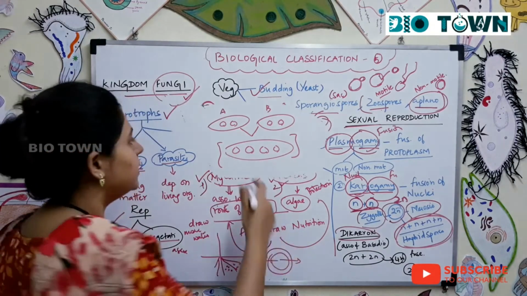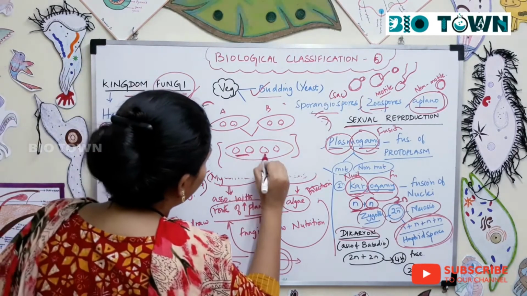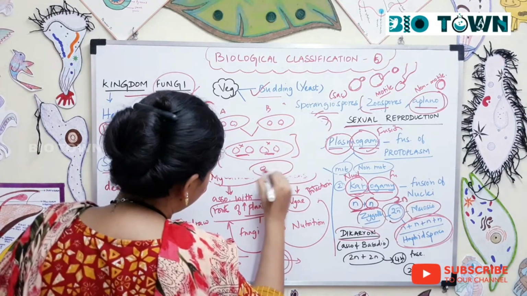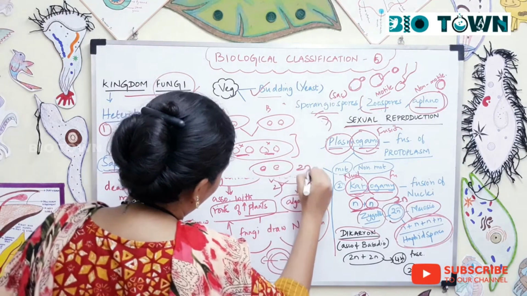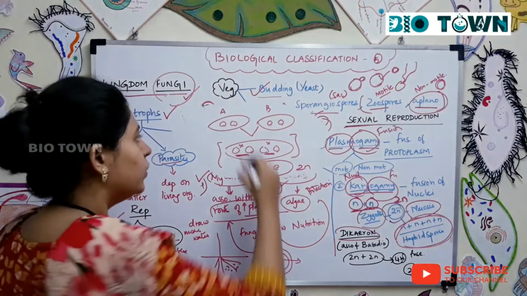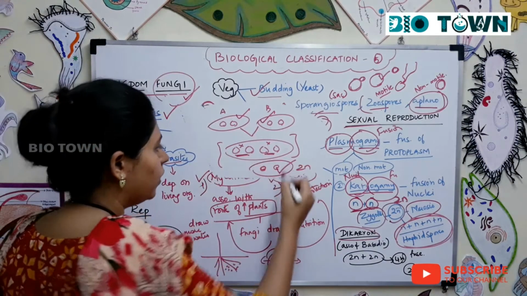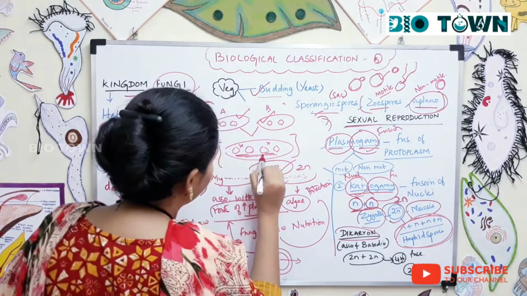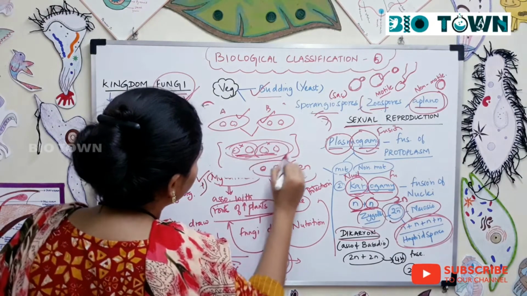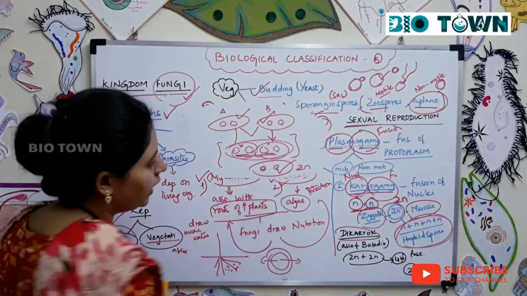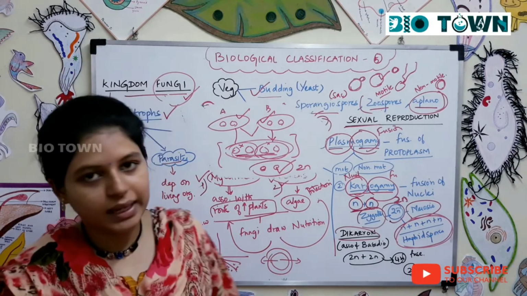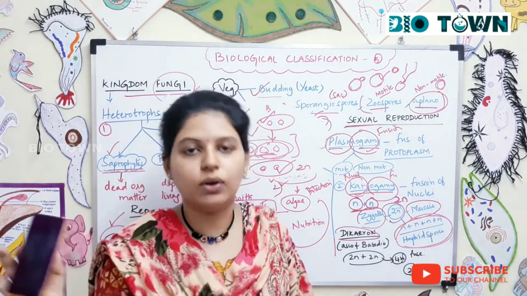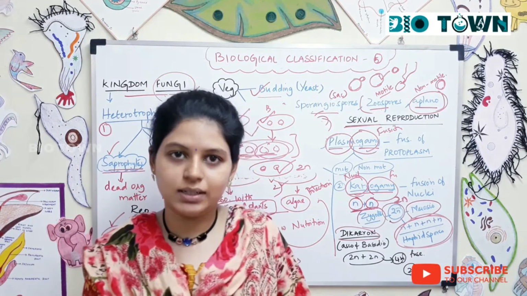So now what happens is that the parent nuclei fuse together and they form 2n. Now clear? 2n, and the zygote eventually becomes 2n because out of the 4 nuclei, the parent nuclei will fuse together. So that is called the dikaryon stage. Dikaryon, 2 karyon, nucleus. So 2 nuclear stage.